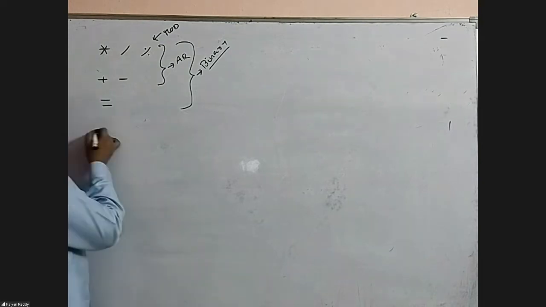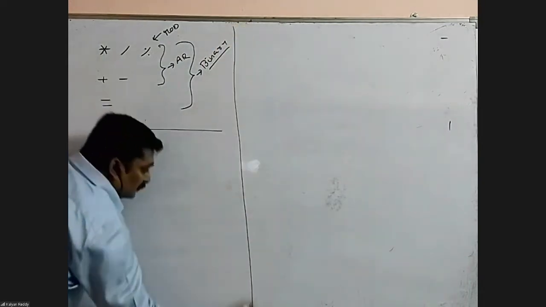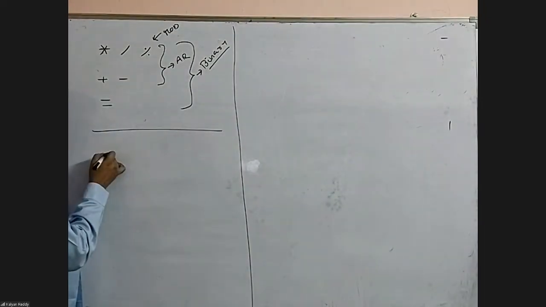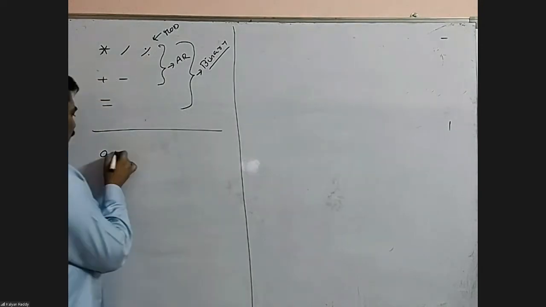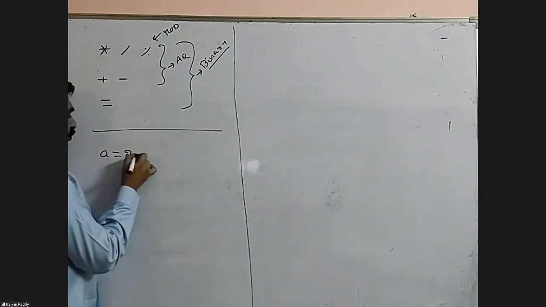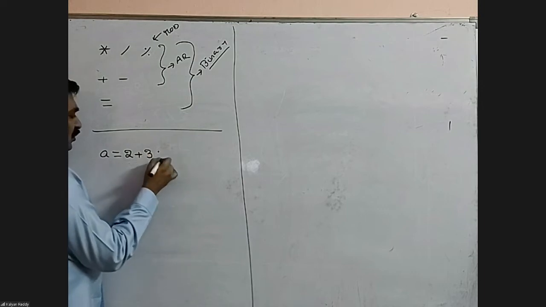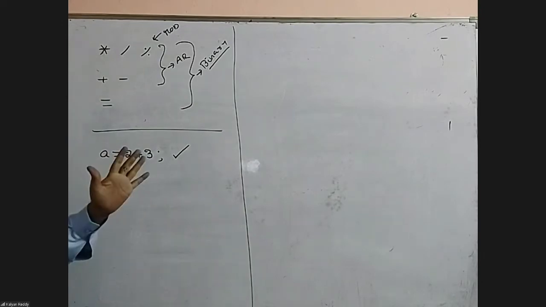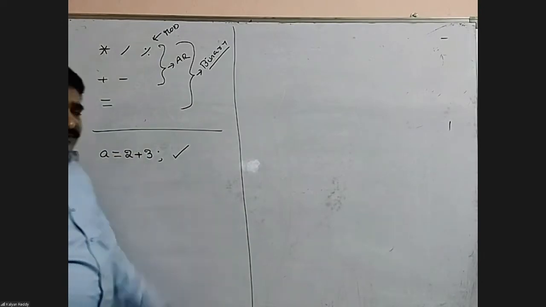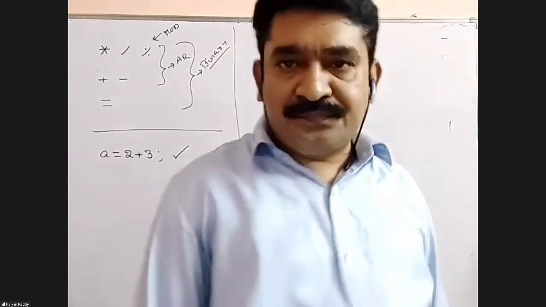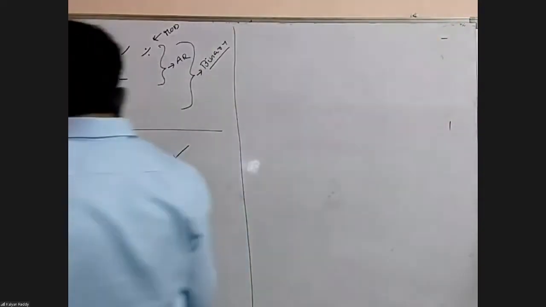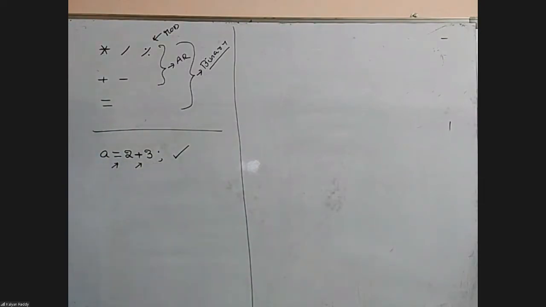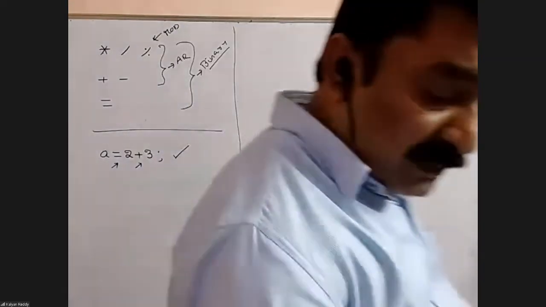Okay, now I assume that I'm in a C program. One variable a is there. Just think mathematically. Give an expression like this: a equals 2 plus 3 semicolon. Just fine, no doubt. It is a valid expression. The value of a is, yeah, fine. Here in this expression, how many operators are there in total? 2. The assignment operator and the addition operator. Among these two, which operator will be executed first?